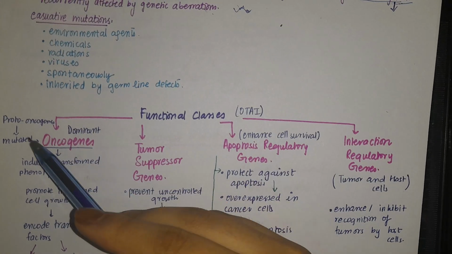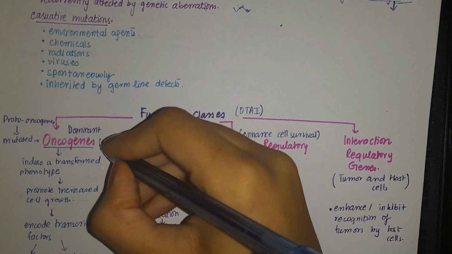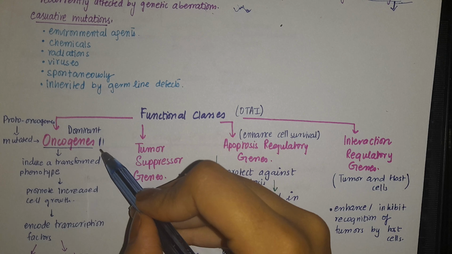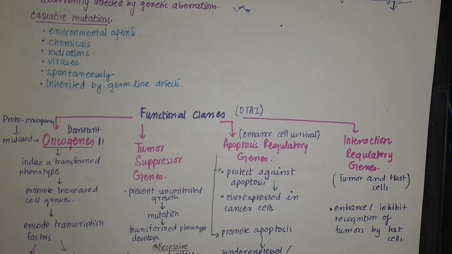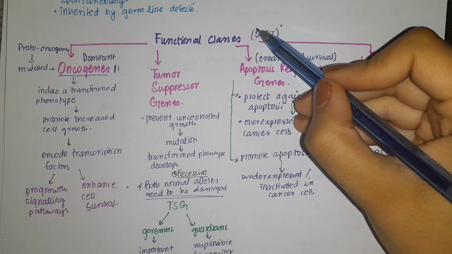And these mutations and these oncogenes are dominant. Even if a single allele of the pair is defective, it will show its dominant effect. So this is why the oncogenes are dominant. From the mnemonic OTAI, we have done oncogenes.